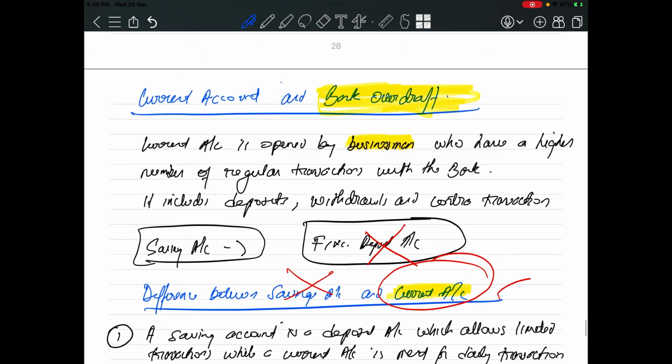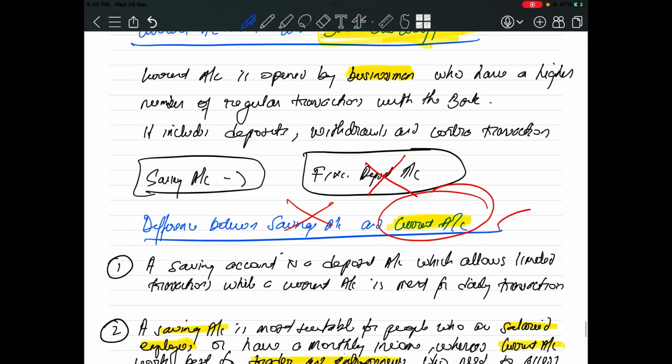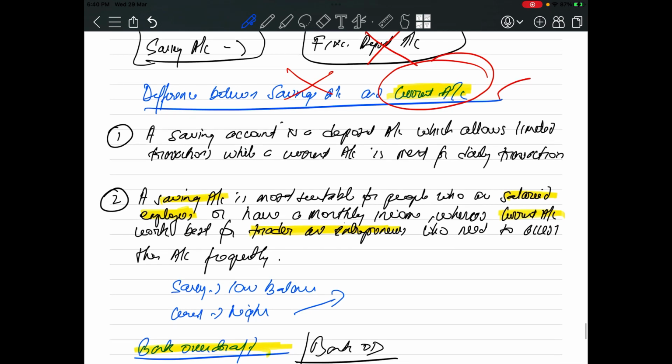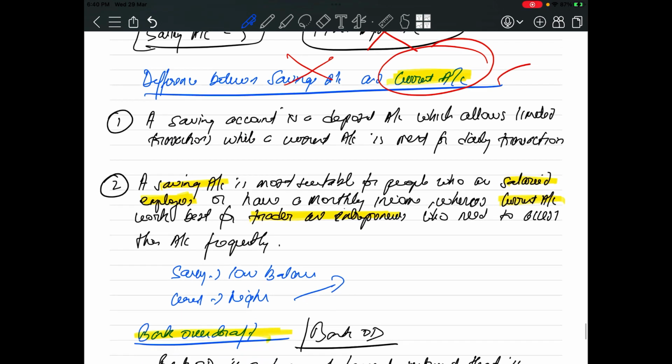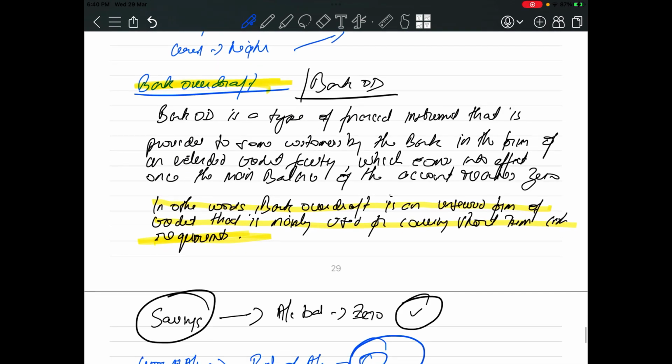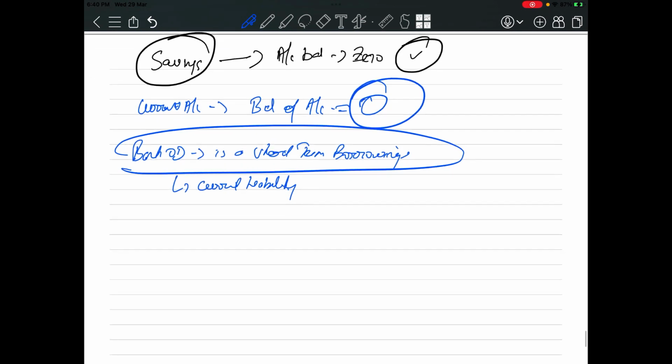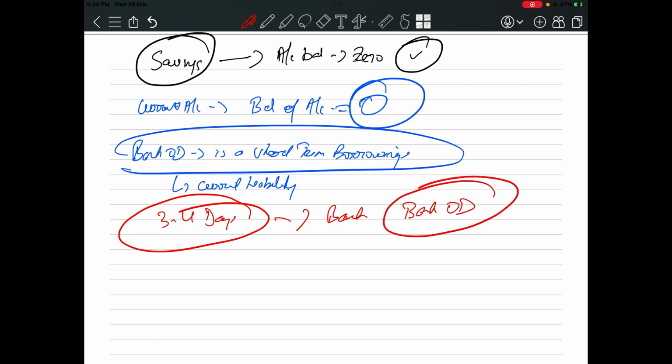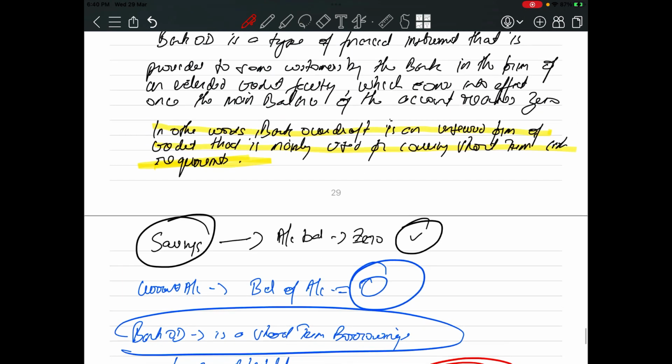Okay, so let's sum up. What is a current account? Current account is opened by businessmen who have a higher number of regular transactions with the bank. And we know the saving account is the account which your parents maintain if they are salaried employees, and current account is basically maintained by businessmen. Now what is bank overdraft? Bank overdraft is an unsecured form of credit that is mainly used for covering short-term cash requirements. For example, you are in need of money for 3 to 4 days. Now you go to the bank and you ask for bank OD. So this is a short-term borrowing, and this will be your current liability. Simple as that.